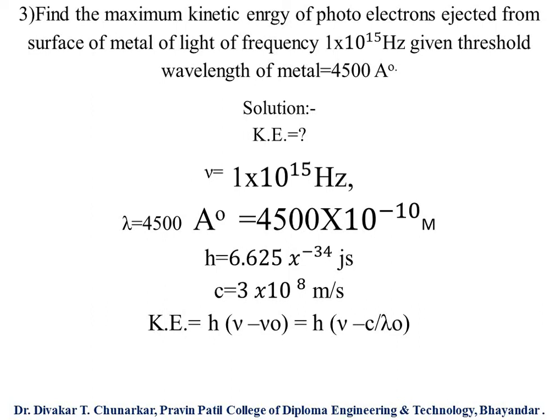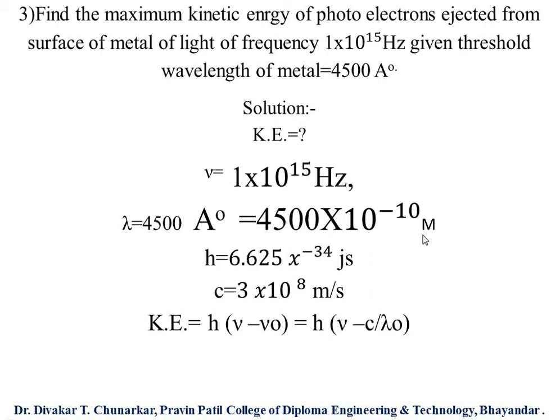So the kinetic energy we can find out in this problem. Photoelectrons are ejected from the surface of the metal by light of frequency, the value of nu is given as 1 into 10 to the power 15, and the threshold wavelength, that is lambda 0, is also given as 4500 angstrom. So kinetic energy we have to calculate, nu frequency given 1 into 10 to the power 15, lambda 4500 angstrom also given.